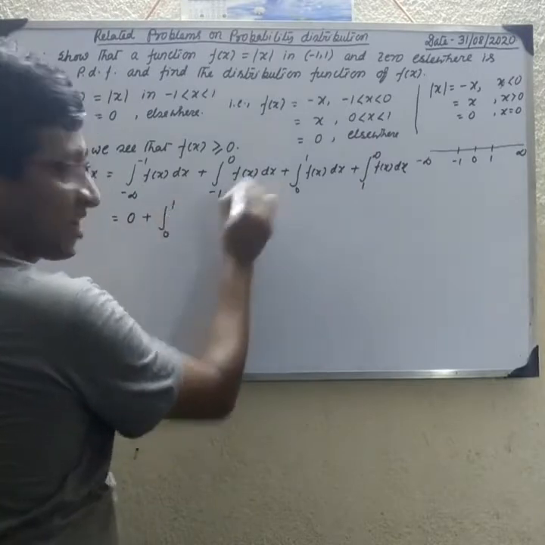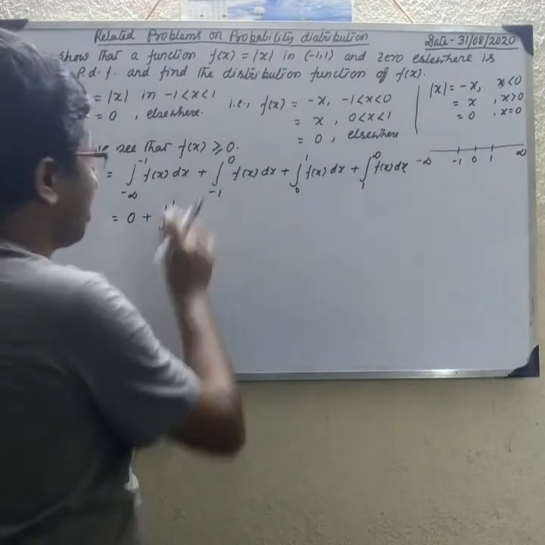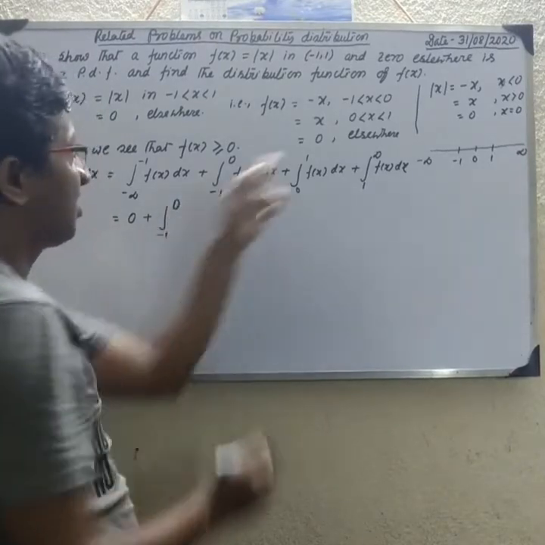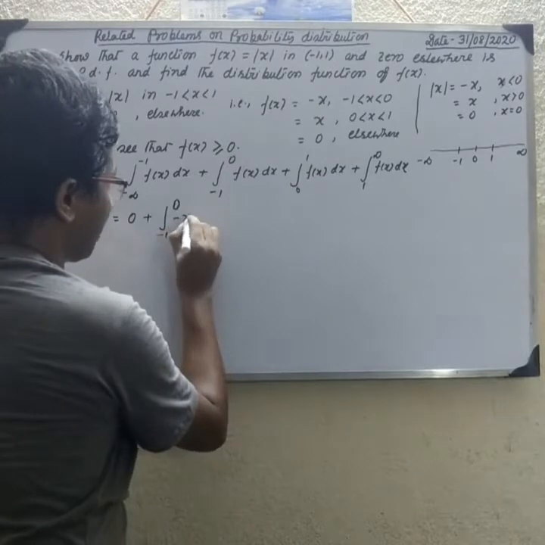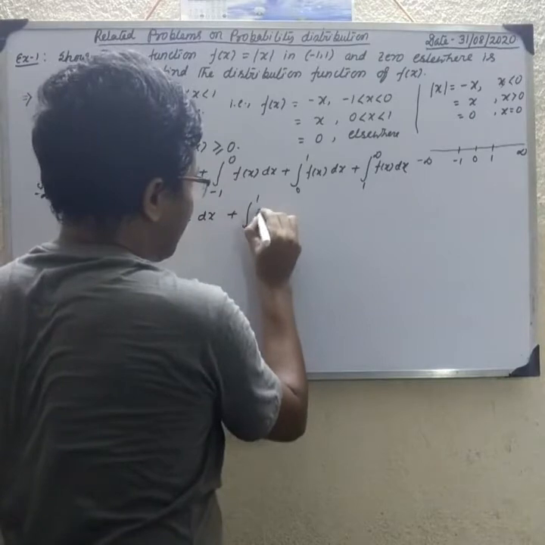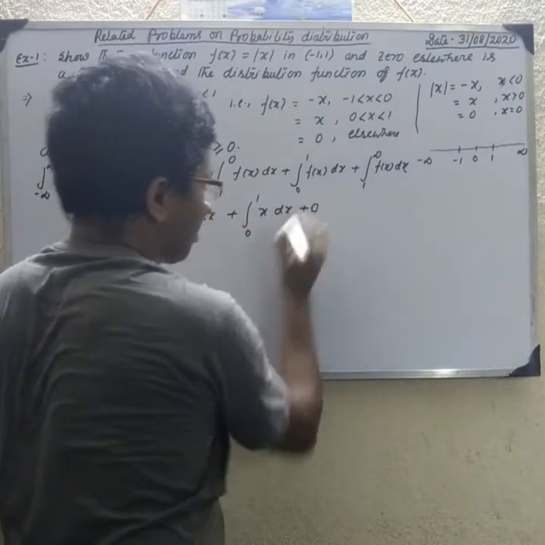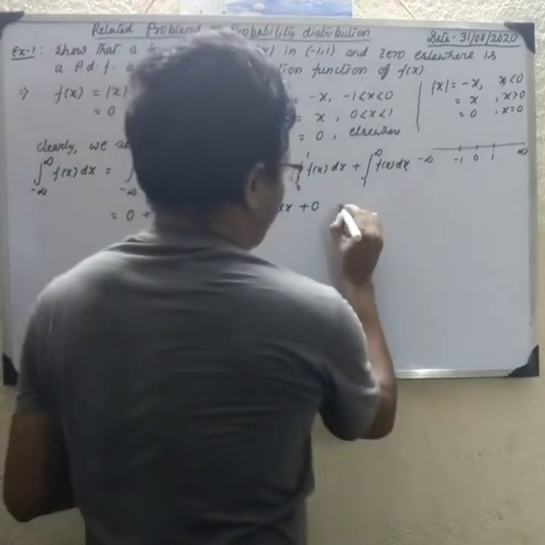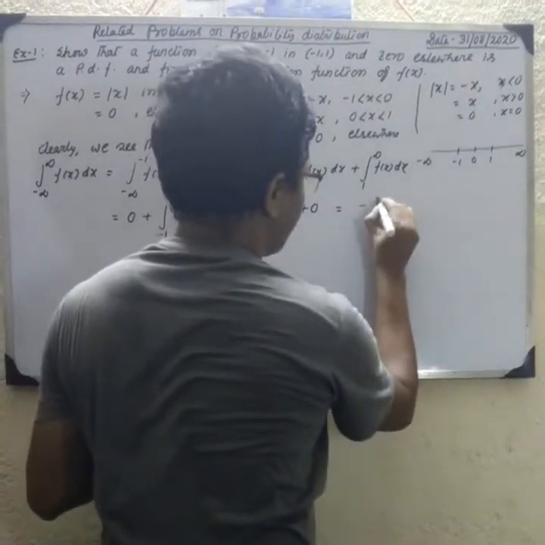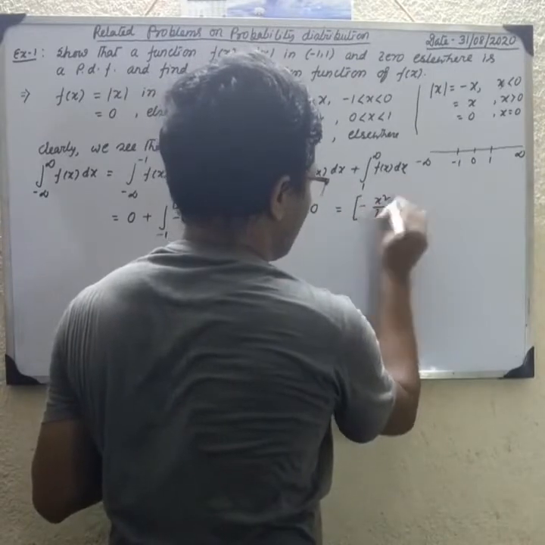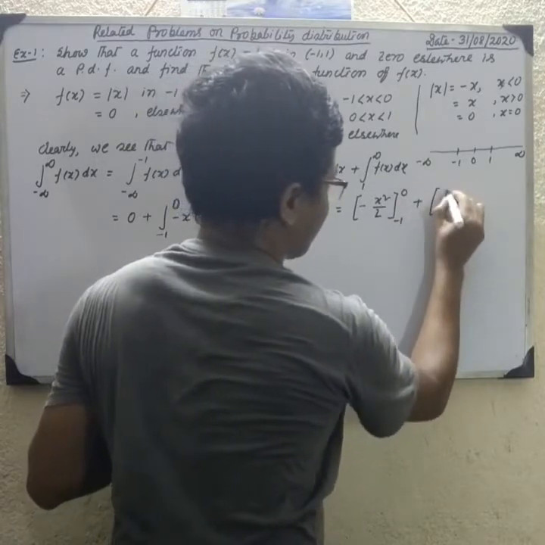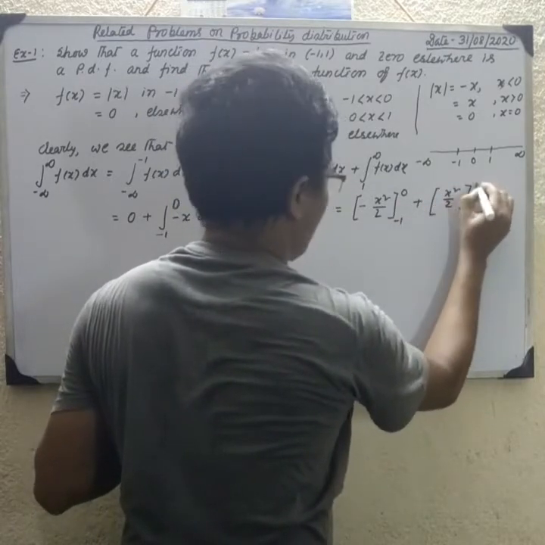So the first and last values are 0, plus the integral from -1 to 0 of minus x dx, plus the integral from 0 to 1 of x dx. Integrating, the integral of minus x is minus x square by 2, from -1 to 0, and x square by 2 from 0 to 1.